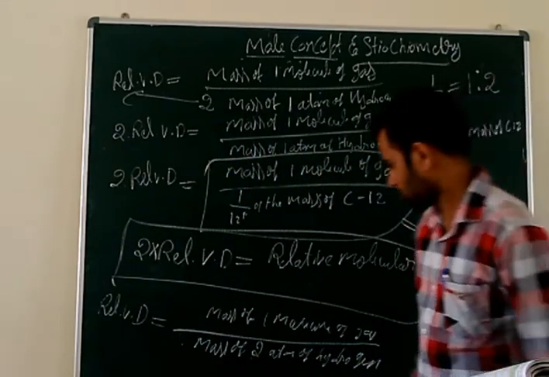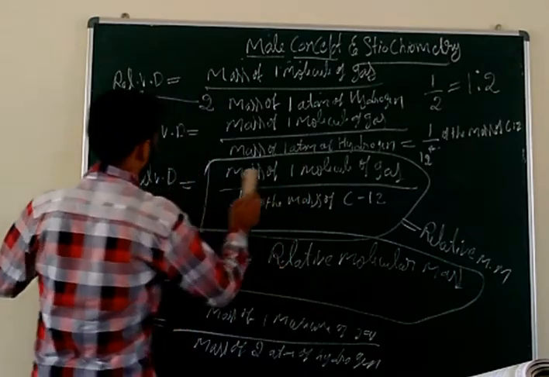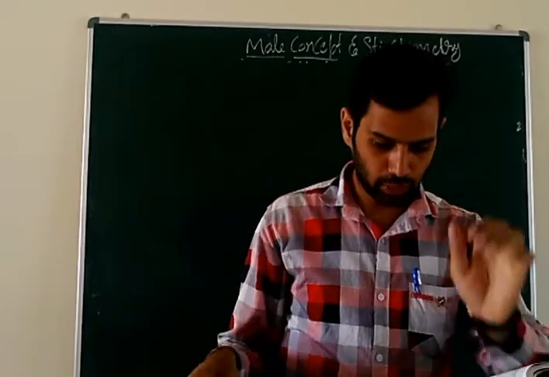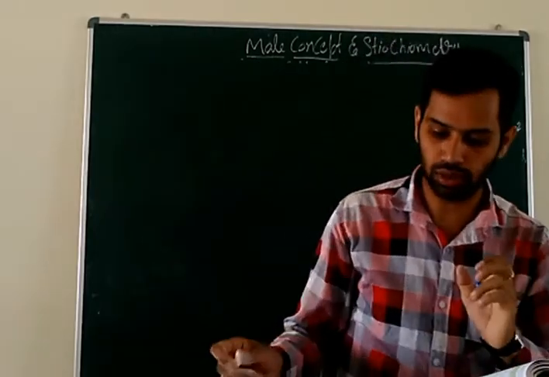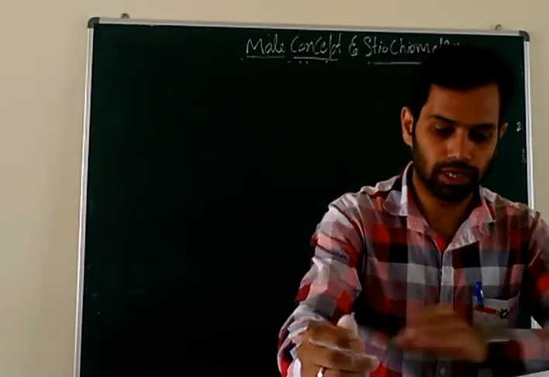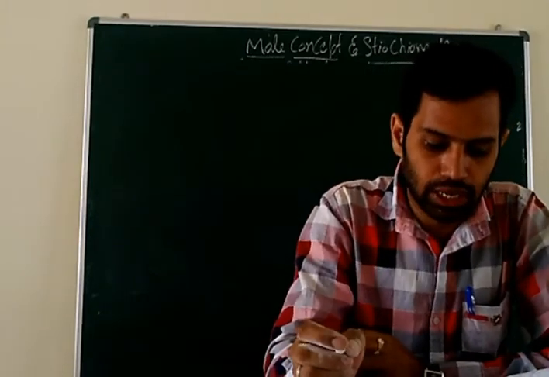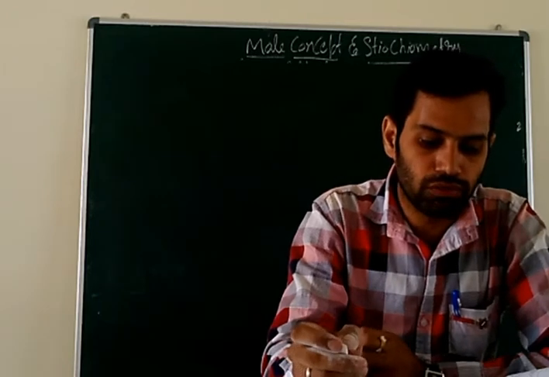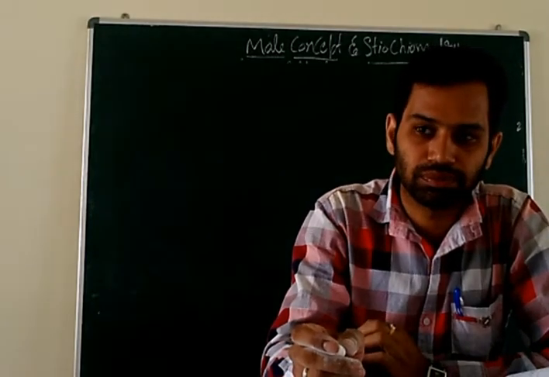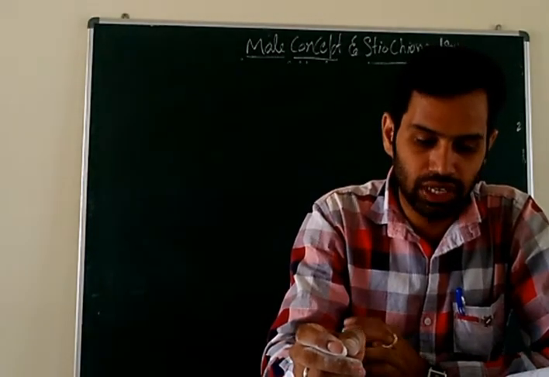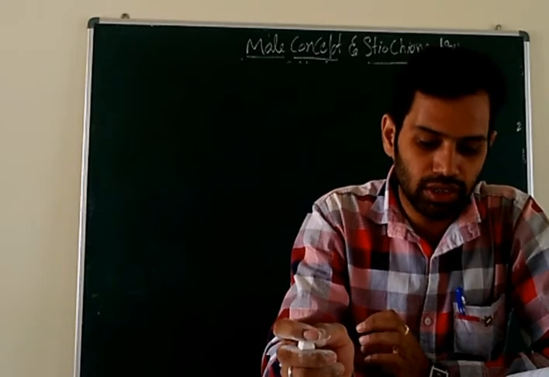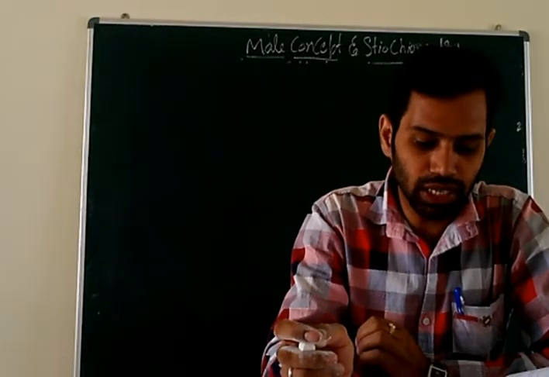Let's do another problem based on this formula. Page number 81, one problem is there based on this formula. A gas cylinder filled with hydrogen holds 50 gram of the gas.